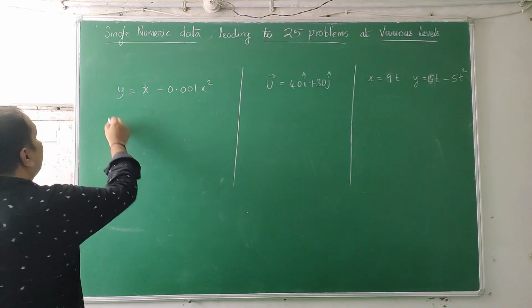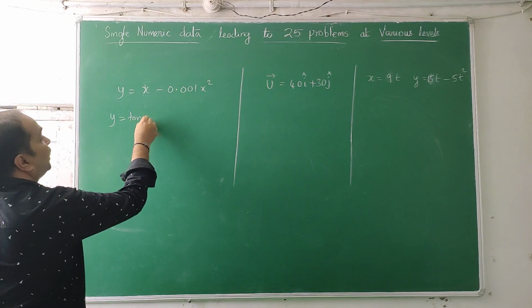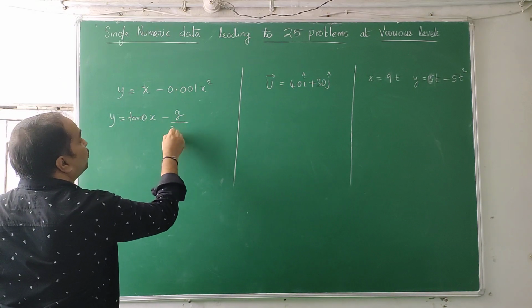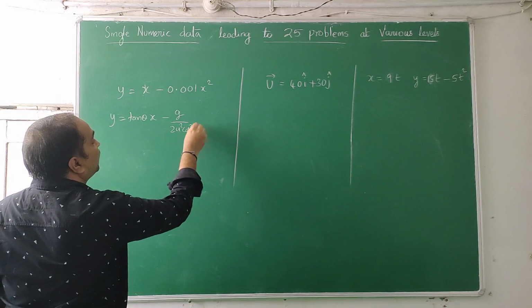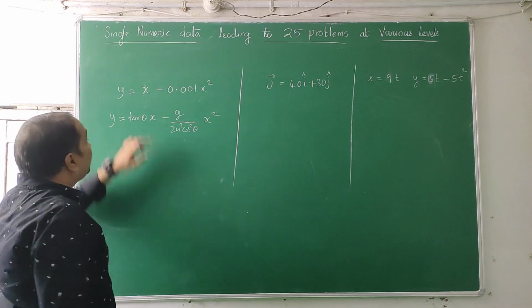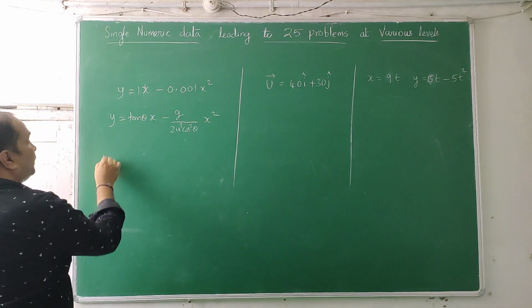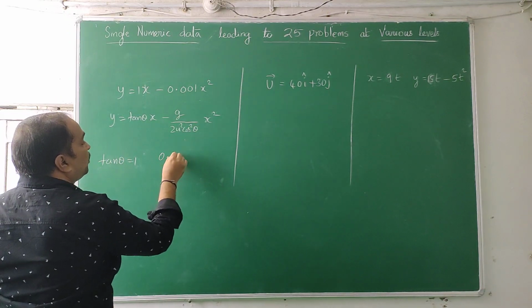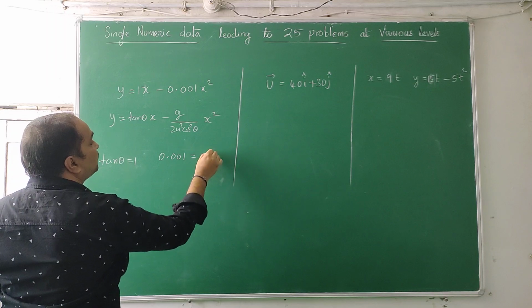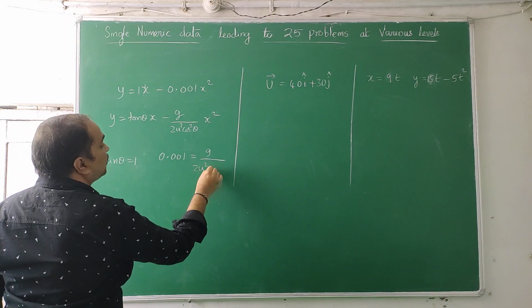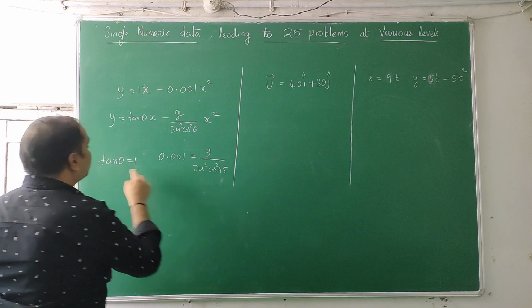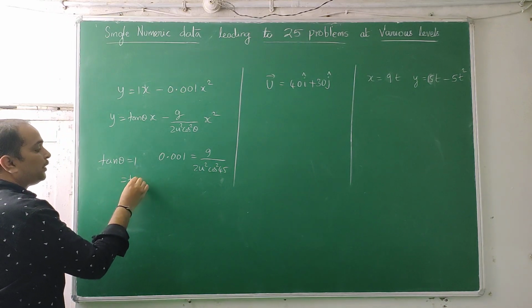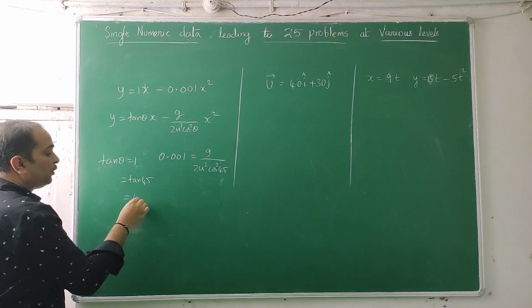So you compare this with y equals tan theta times x minus g by 2u squared cos squared theta times x squared, like that they give. Compare. What is the coefficient of x here? 1. So tan theta is equal to 1. Compare this with this: 0.001 is equal to g by 2u squared cos squared 45, because tan theta is 1 at 45. So theta is equal to 45.